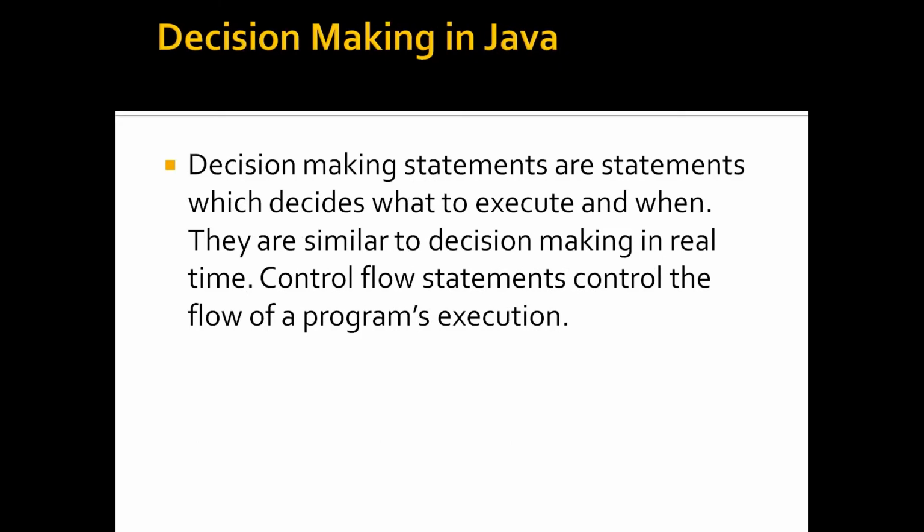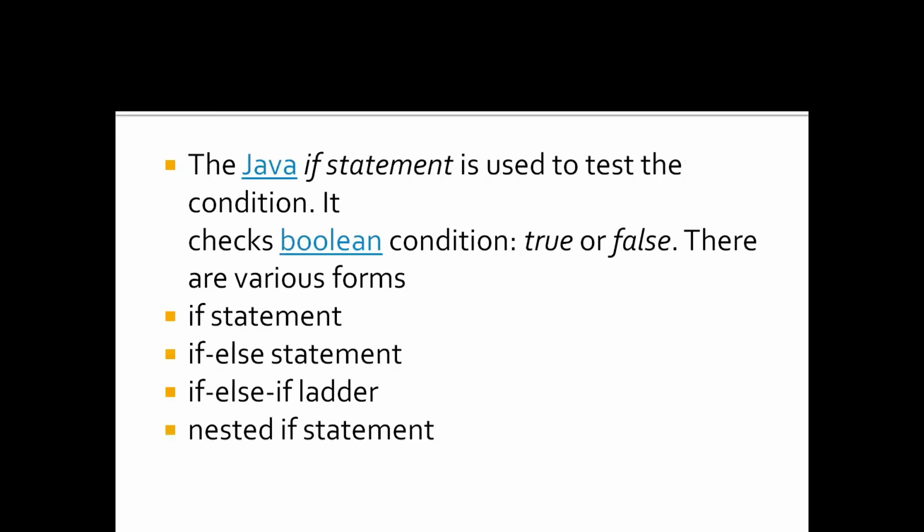And what is decision making in Java? Decision making in Java is nothing but using decision making statements, which decide what to execute and when, and they are similar to decision making in real time. Control flow statements control the flow of a program's execution.